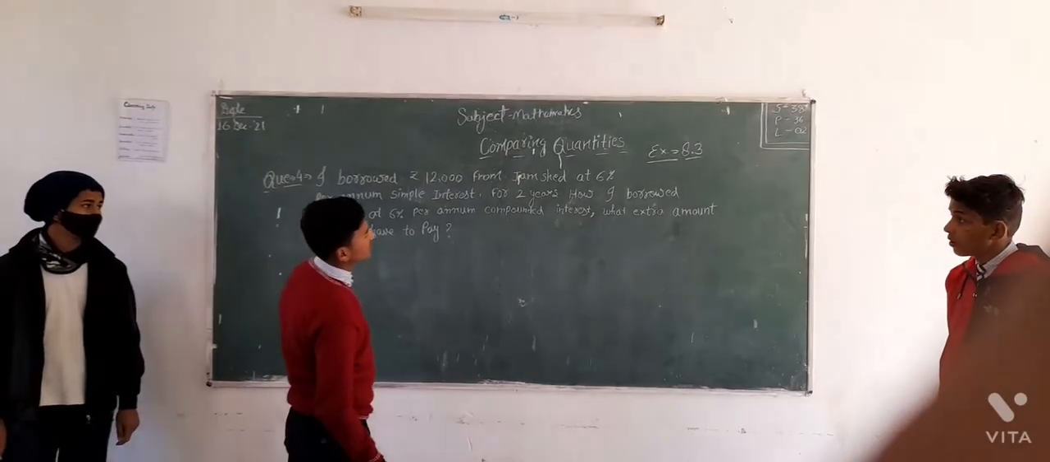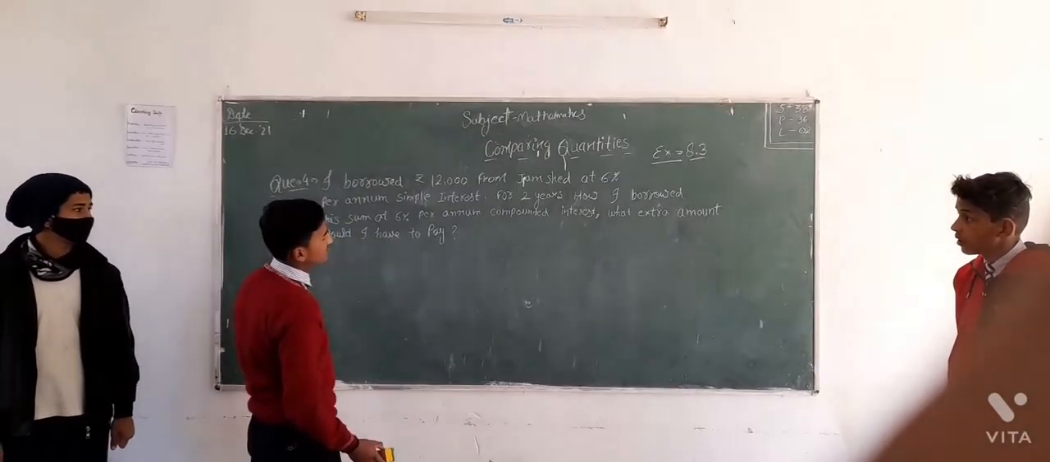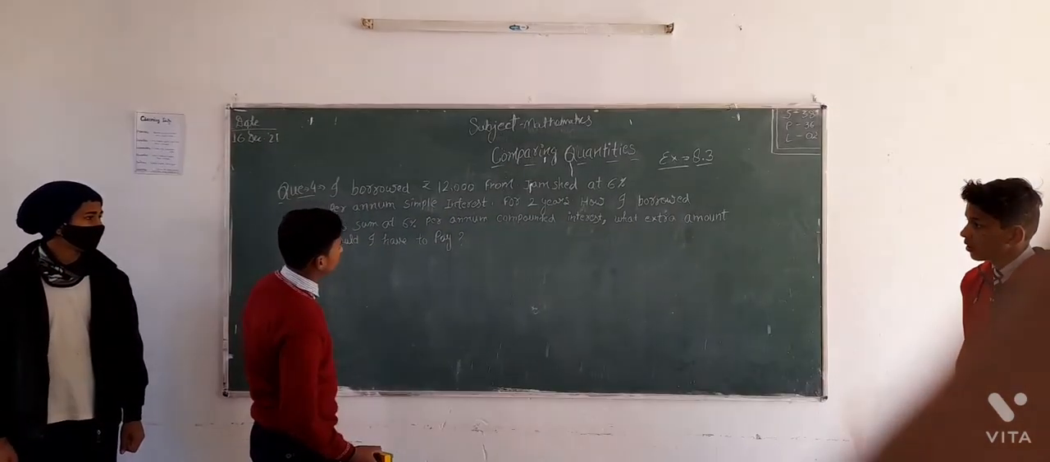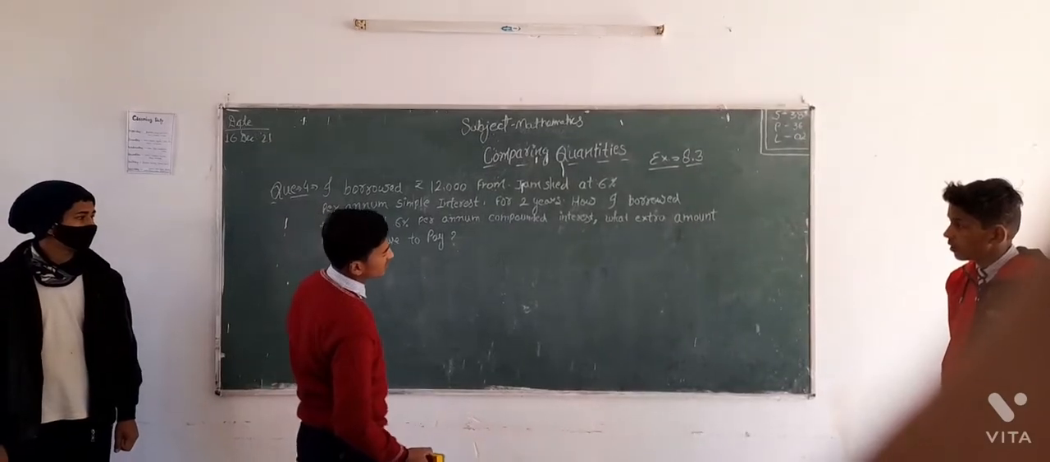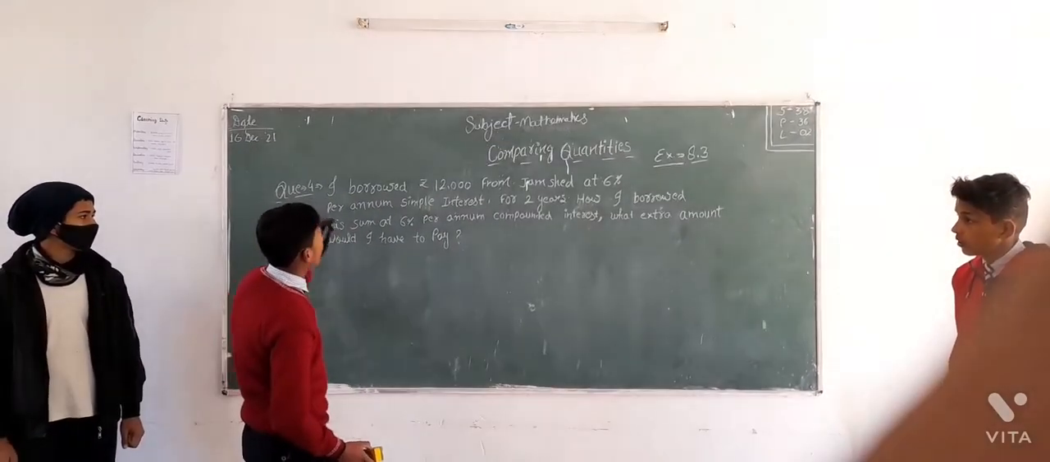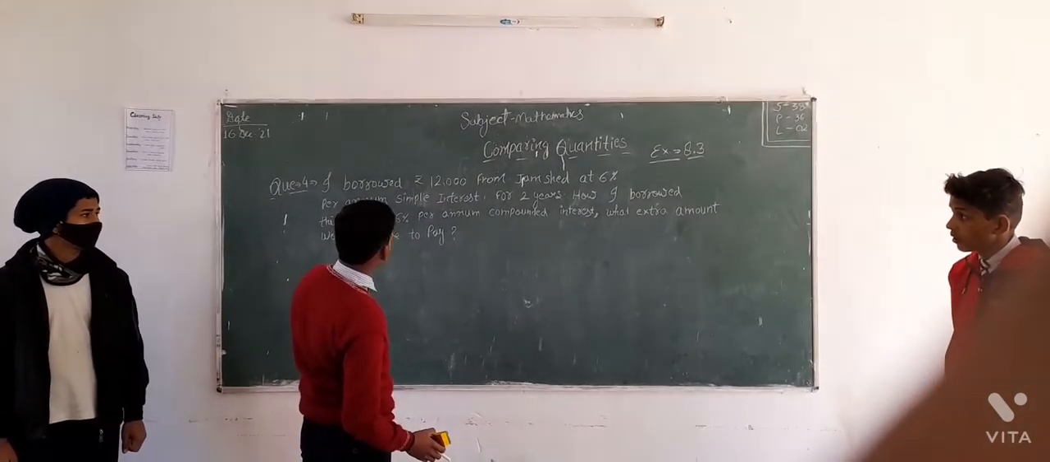I borrowed 12,000 from Jamshid at 6% per annum simple interest for 2 years. Had I borrowed this sum at 6% per annum compounded interest, what extra amount would I have to pay? Now, I borrowed 12,000 from Jamshid at